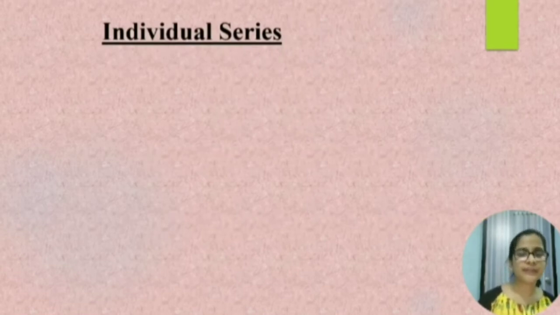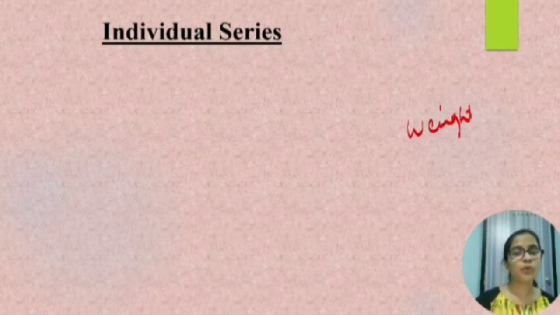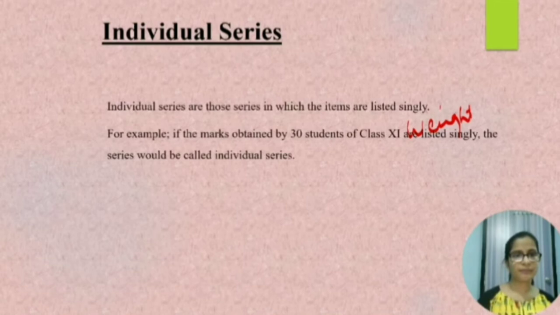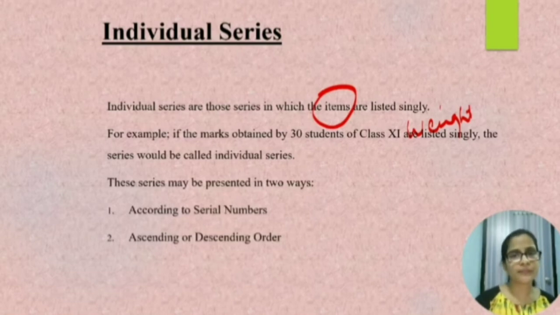Then we have individual series, the series which has been organized singly. Like I gave you an example of weight of students. There was only one piece of information about the data, that was the weight. Anything else had been given to you? No. So any series which is arranged singly is known as individual series. Individual series are those series in which the items are listed singly. For example, if the marks obtained by 30 students of class 11 are listed singly, the series would be called individual series. So these series are presented in two ways. Say for example, the marks of class 11 students.